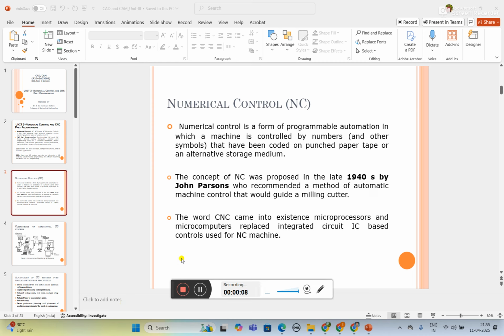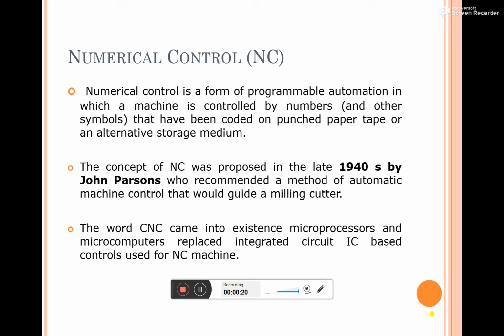In this class, I am going to explain about numerical control NC, CNC and DNC. So coming to the topic related to numerical control NC.